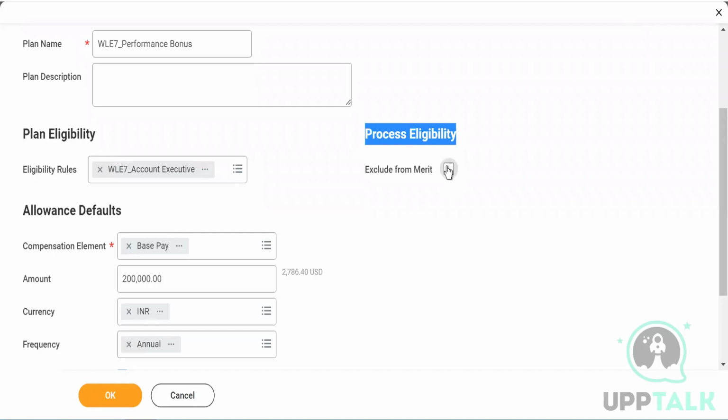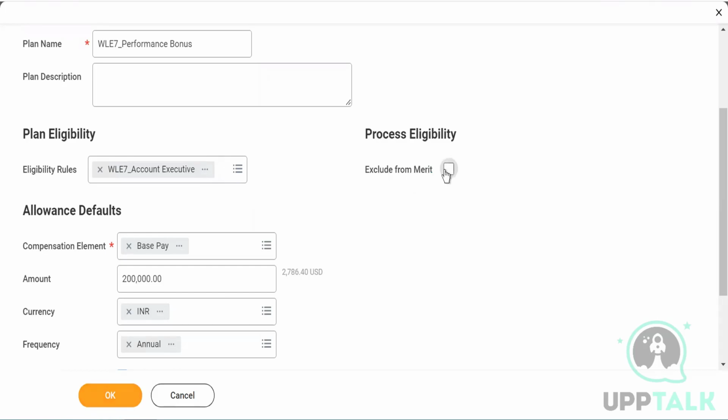So I cannot check this, because if I check it, then this part of the salary will not be considered at the time of your appraisals. Workday has a typical name for the appraisal cycle, which is merit. It is basically called the merit cycle also. Some companies have started using the same terminology and some use the common terminology of appraisals. It all depends upon the organization where you're working and what they're using.